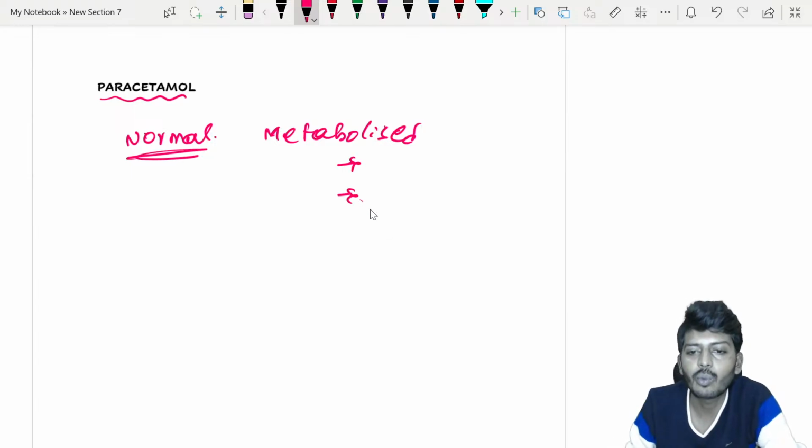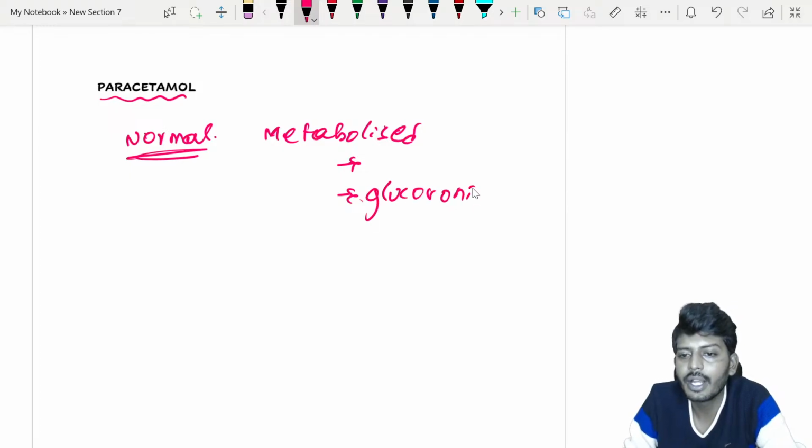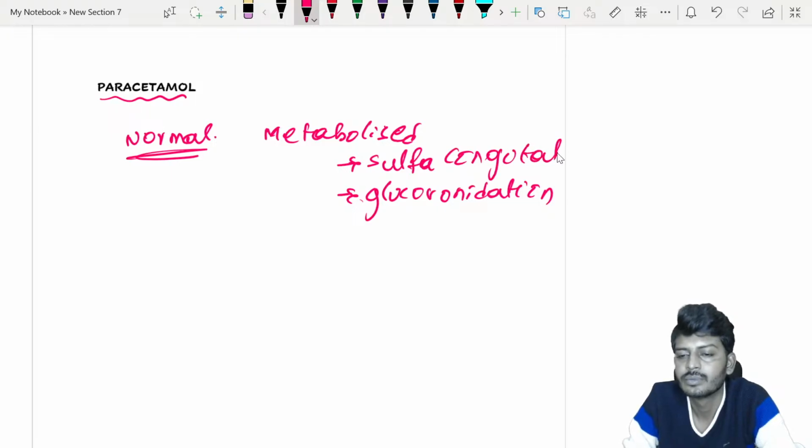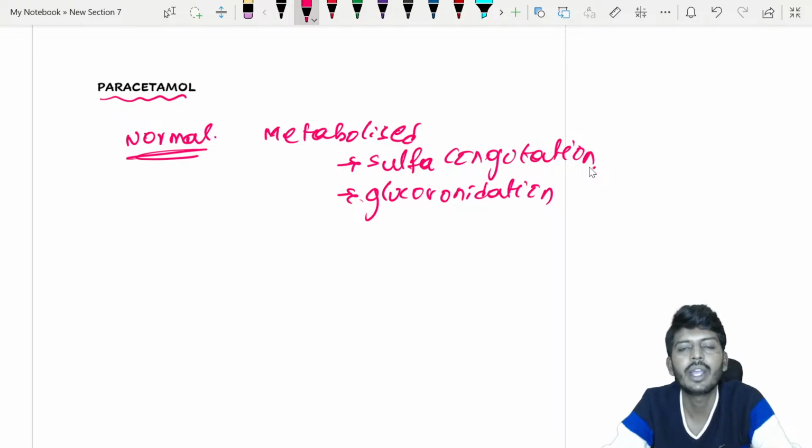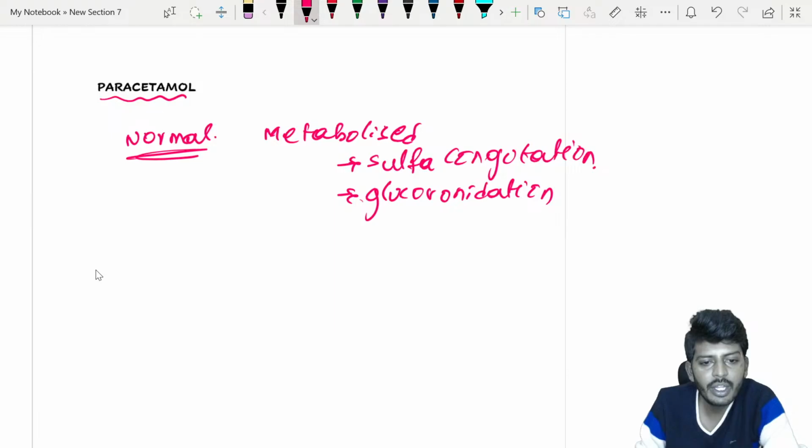One is glucuronidation. The other is sulfur conjugation. Glucuronidation and sulfur conjugation.